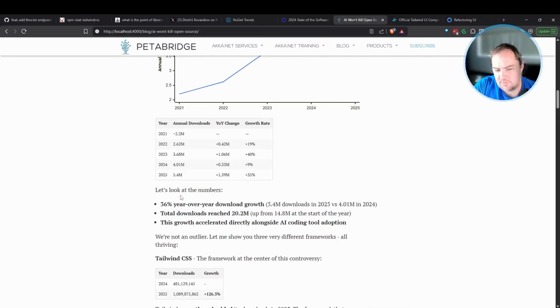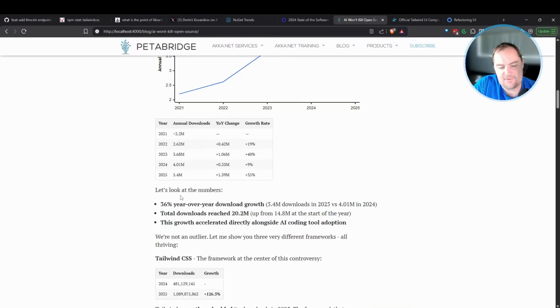But the second thing that's helped a lot, and I've seen it show up time and time again in my conversations with people who converted into customers, is that the adoption of LLM coding tools is accelerating the rate at which people are able to actually start using our open source. In other words, it's compressing the learning curve quite a bit, which is very advantageous for libraries like mine, where Akka.NET's a fairly alien concept compared to what your average .NET developer is used to. We have to put together a lot of training and marketing materials to help them overcome that.